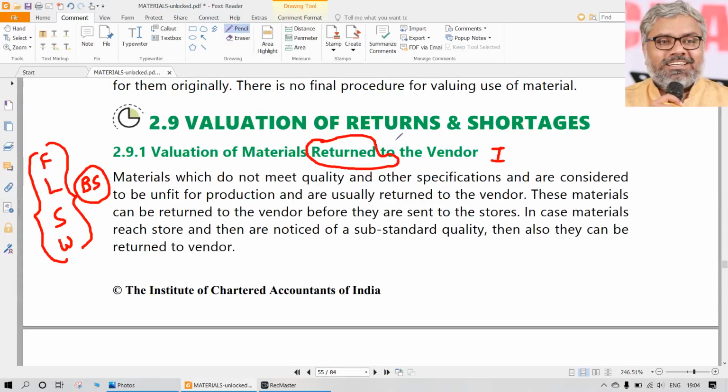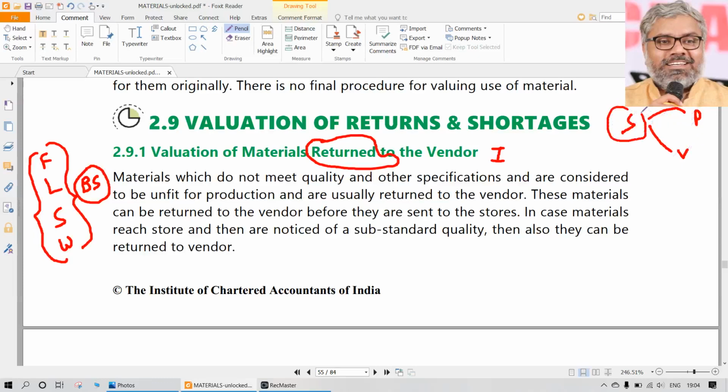Practically, physically, there is a difference. Physically, if it is an issue, material is going from store to production. But physically, if it is a return, it is going from stores to vendor, seller, or supplier. So there is a difference physically, but practically both are the same, right?